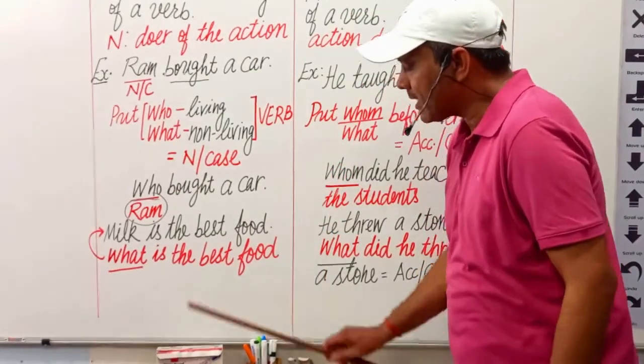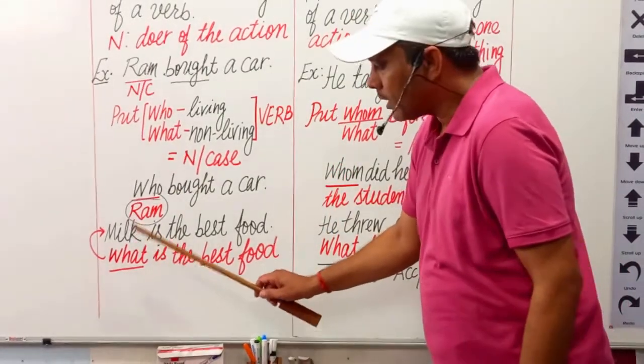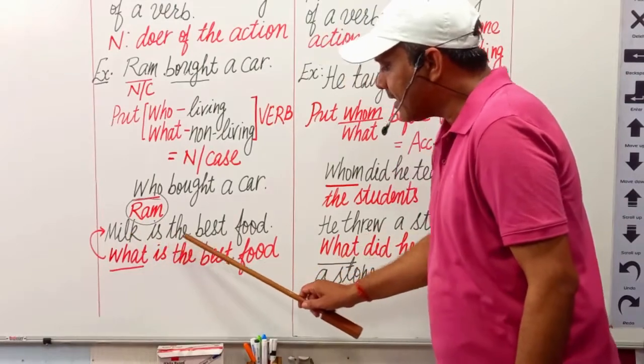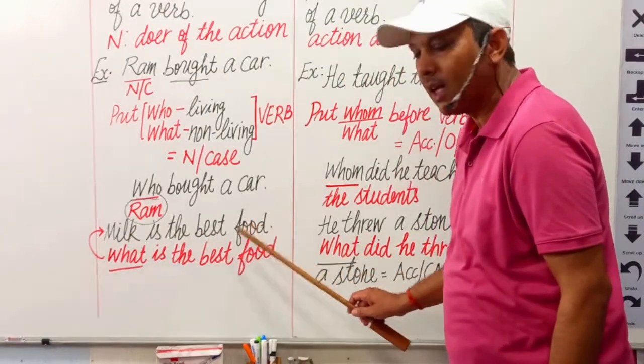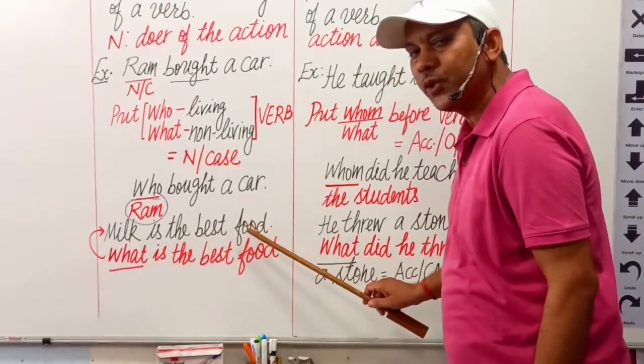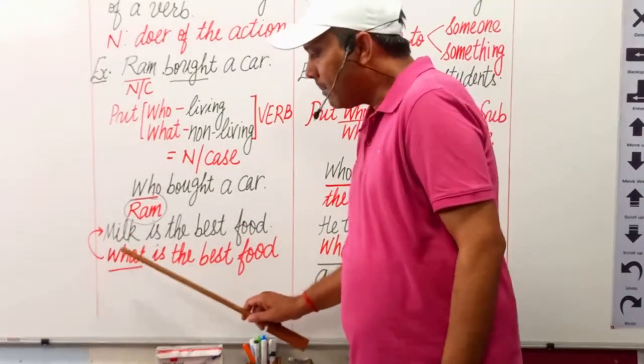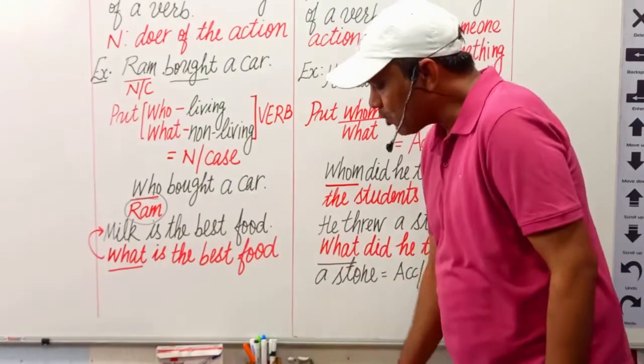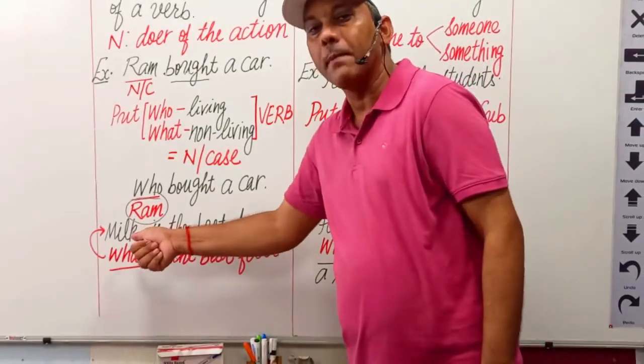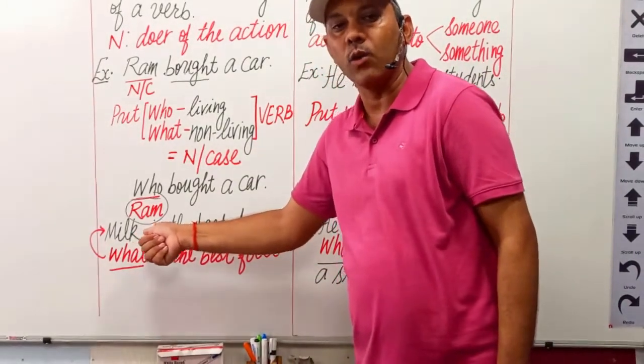Let us take one more example. Then the example is milk is the best food. Milk is the best food. Here milk is a material noun, but we have to find out the case of milk, the case of this noun.